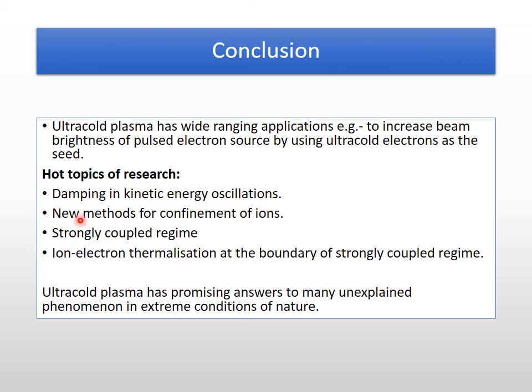Then there can be new methods to be developed for confinement of ions. The strongly coupled regime is not entirely explored yet, and ion electron thermalization at the boundary of this strongly coupled regime is also a very hot topic. So ultra-cold plasma has promising answers to many unexplained phenomena in extreme conditions of nature.